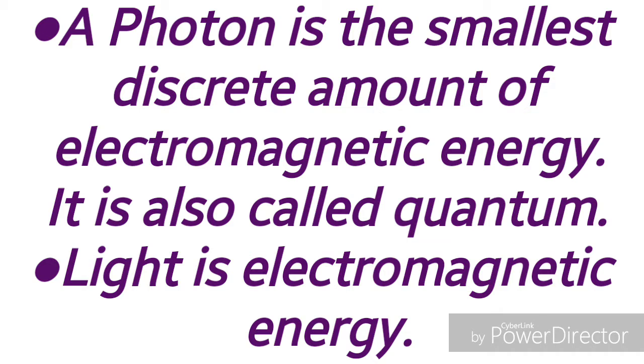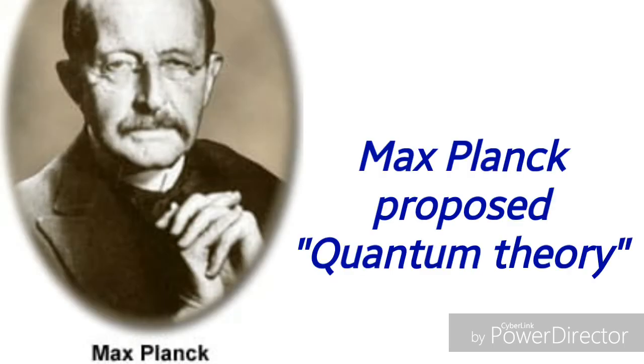A photon is the smallest discrete amount of electromagnetic energy. It is also called quantum. In plural, we will say quanta. Light is actually electromagnetic energy. The energy emitted by electrons is actually electromagnetic energy. Max Planck proposed quantum theory. He was the pioneer of quantum physics. He was awarded Nobel Prize for his contribution of quantum theory.